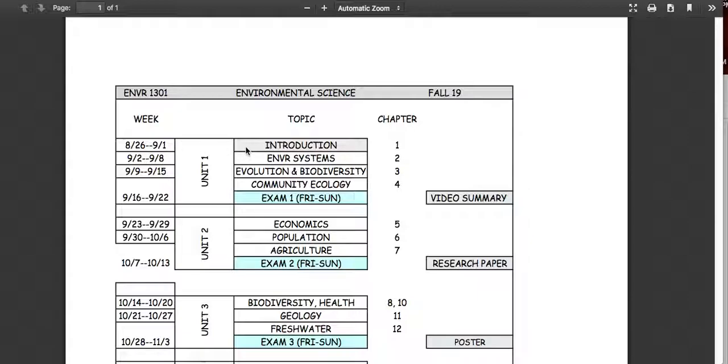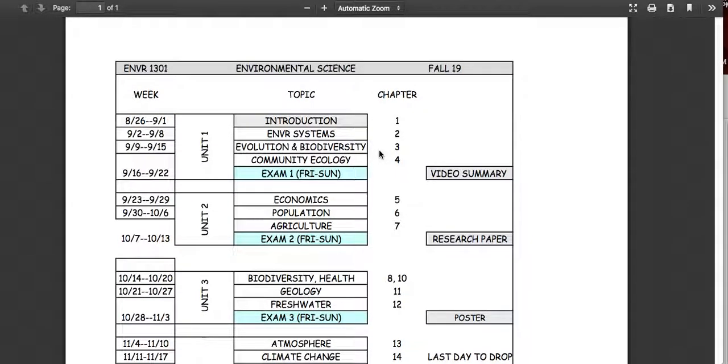So make sure that you don't wait till the last minute. You can always work a little bit at a time. You don't have to do everything in one sitting. It's a good idea to try to work throughout the week. That way, if you have questions or a technical issue, that gives us enough time to resolve it. At the end of each unit, you have an exam, as scheduled with these dates.